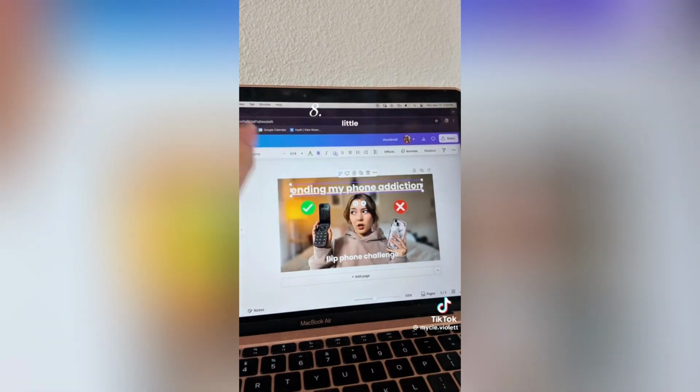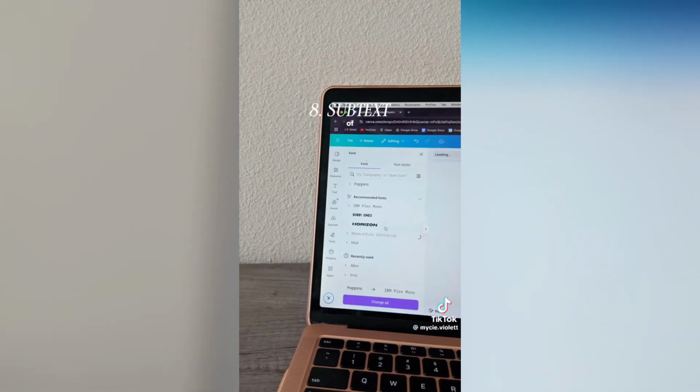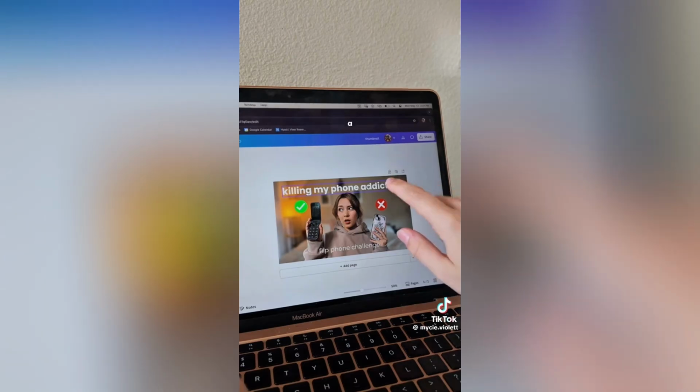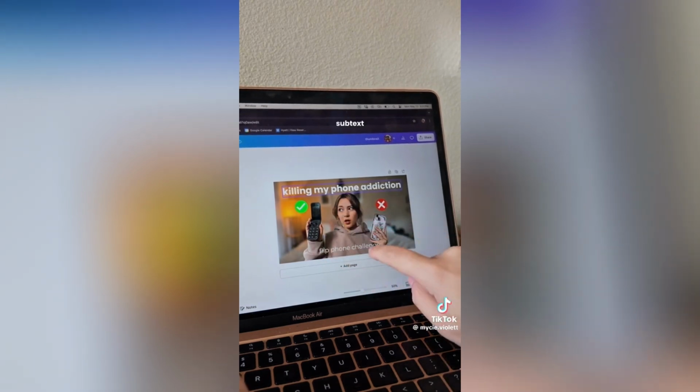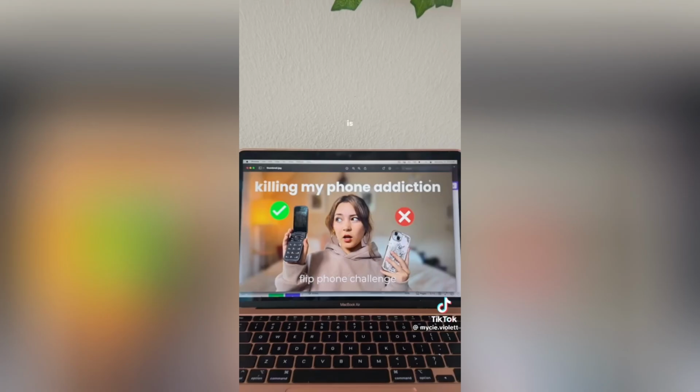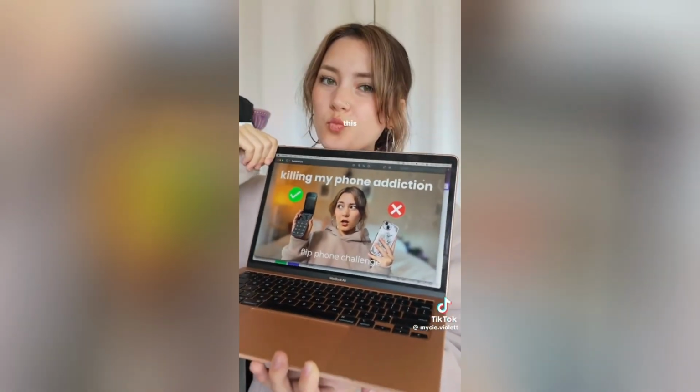Then I also like to add a little subtext so that they have more of an idea of what the video is about, and I change around the font a little bit so it's not all the same. And now you should have a main text, a graphic, an image, and a subtext. Just press share, download it, and you're done. This is what mine ended up looking like, and you guys will see this YouTube video in a few days.